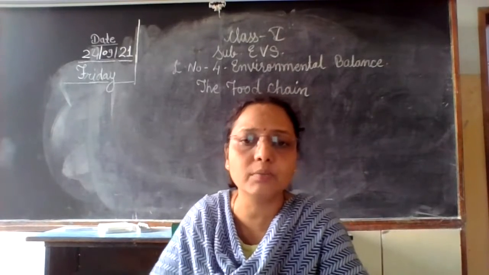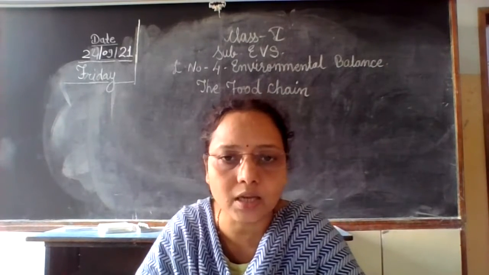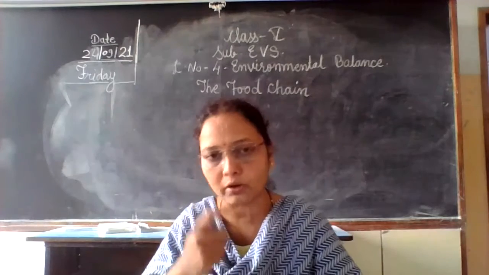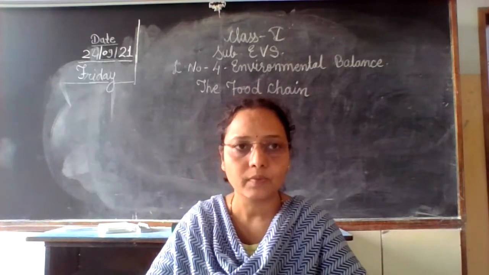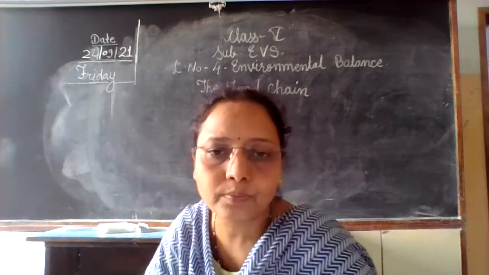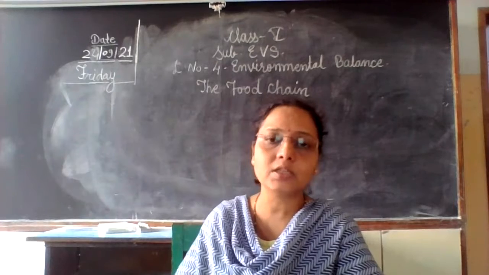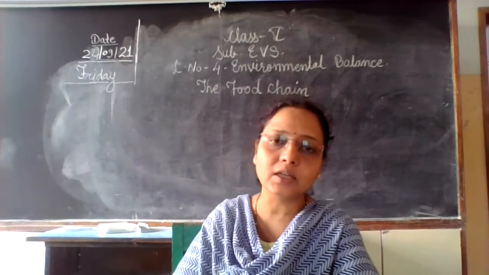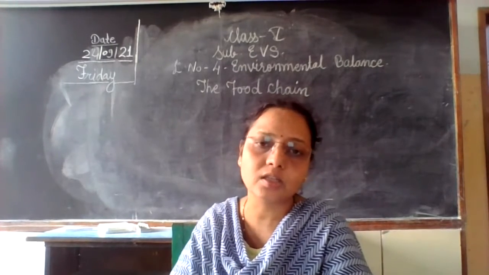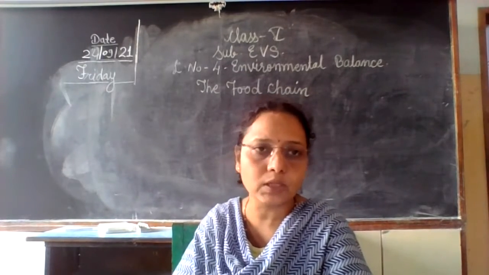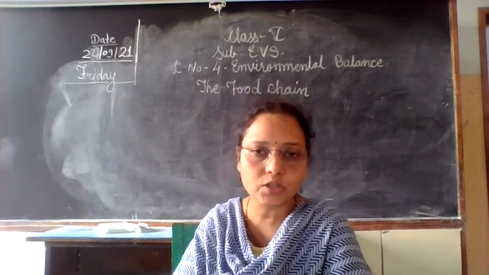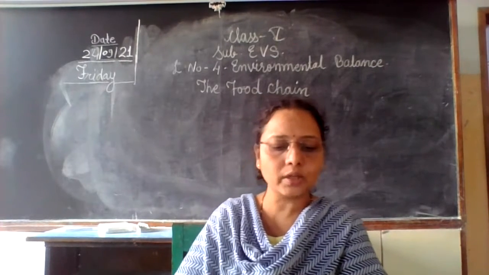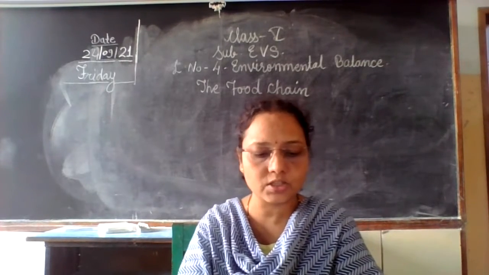What does a chain mean? Chain कैसे तैयार होती है? एक इंटरलॉकिंग से चेन तैयार होती है ना? So that means each and everyone is interrelated with each other for food, and that is called a food chain. There are several links in this chain.